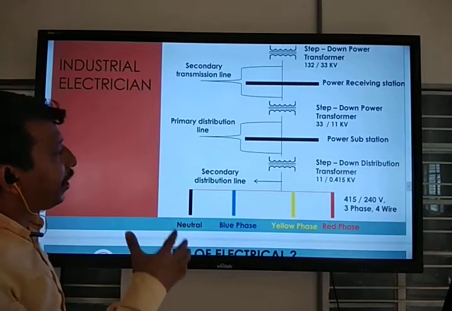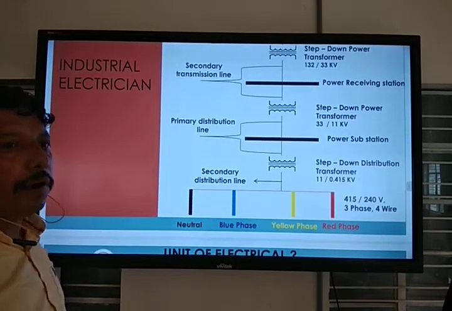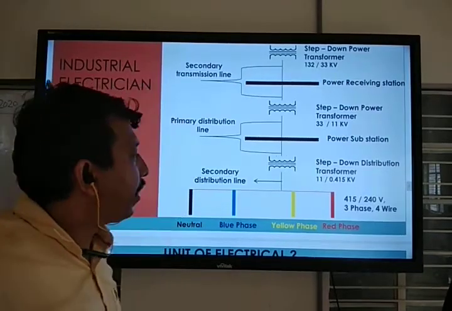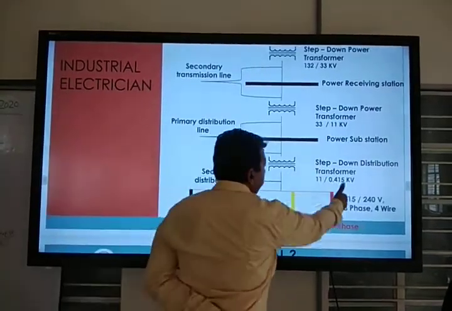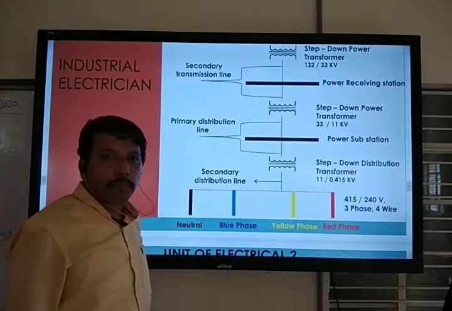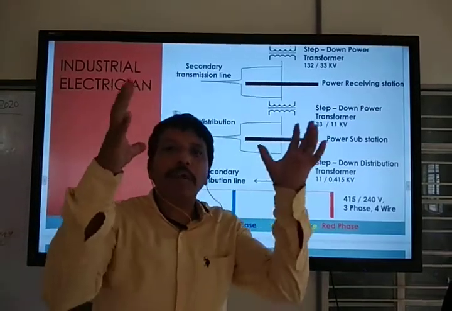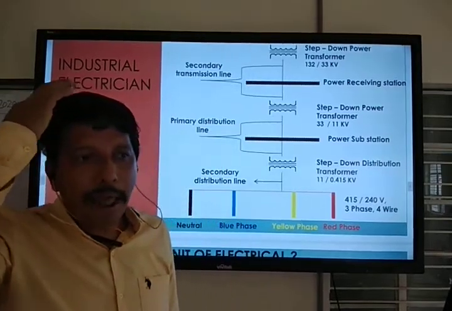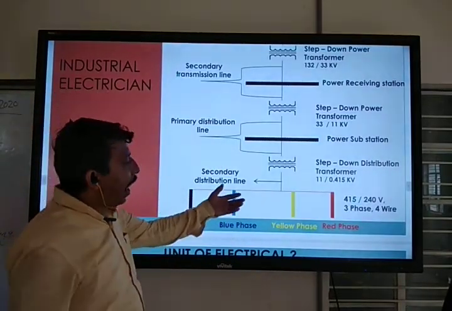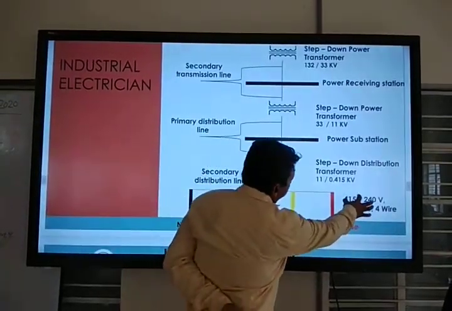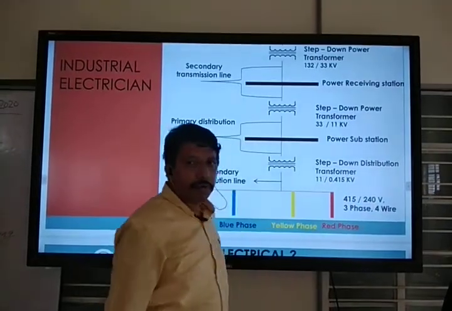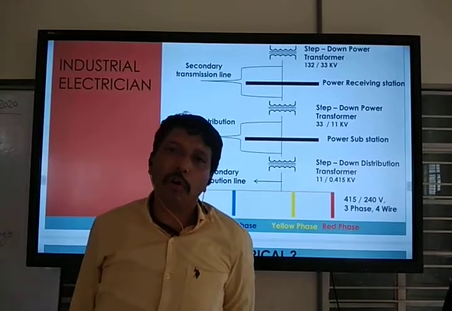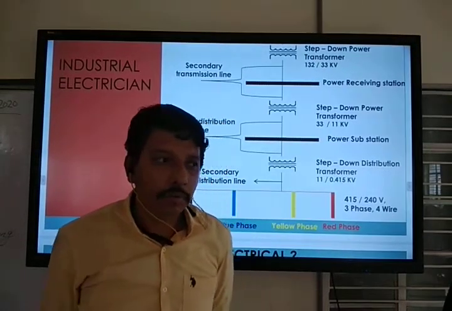We cannot use high voltage in our domestic or industrial area. We can use only 415 volt. Very big voltage and big ampere are produced in the power plant, but we can use only 415 volt. Sometimes it also comes as 440.